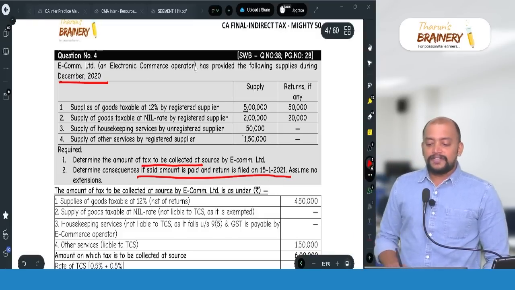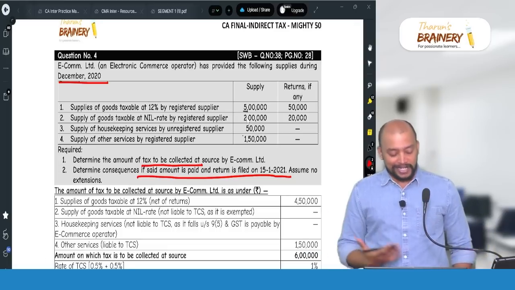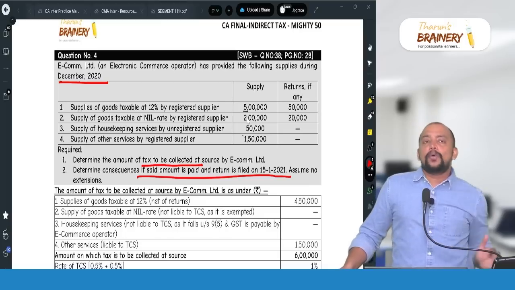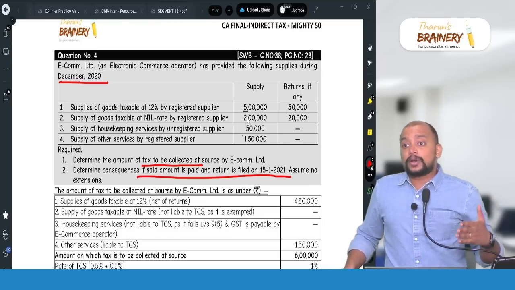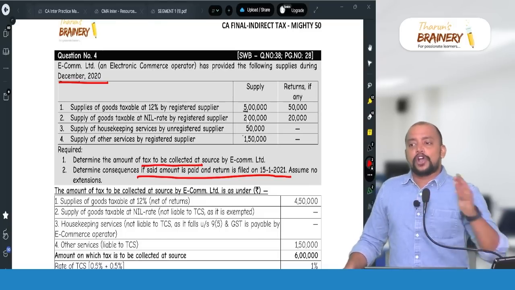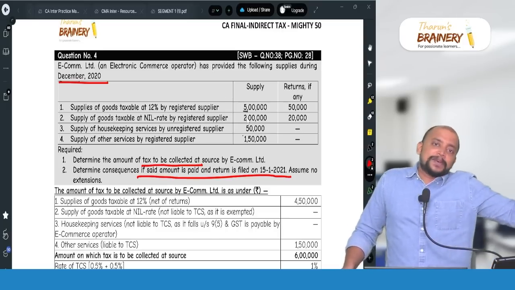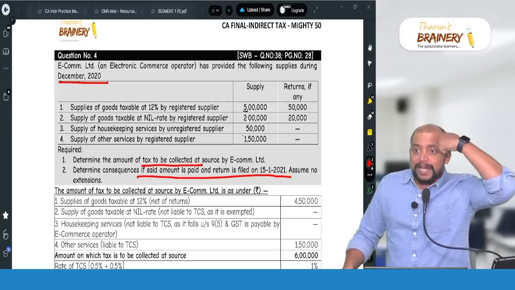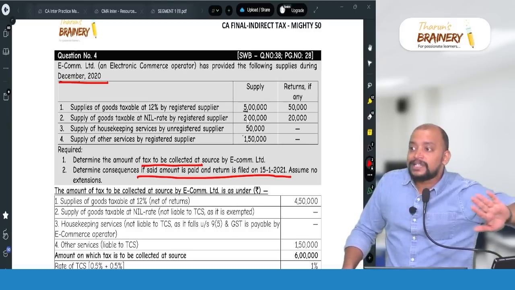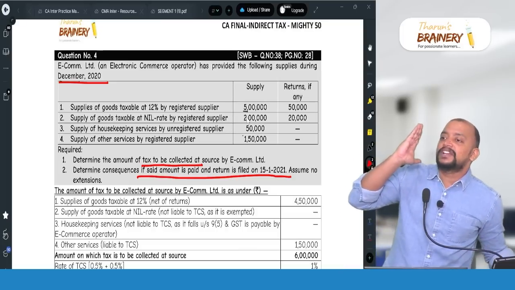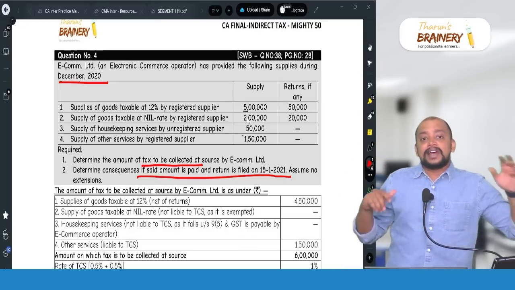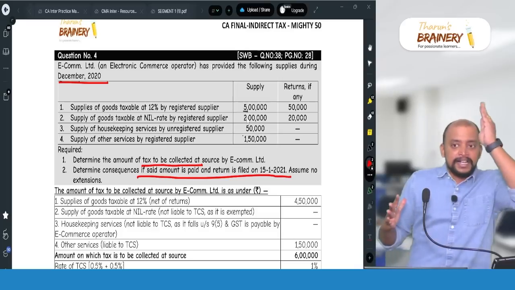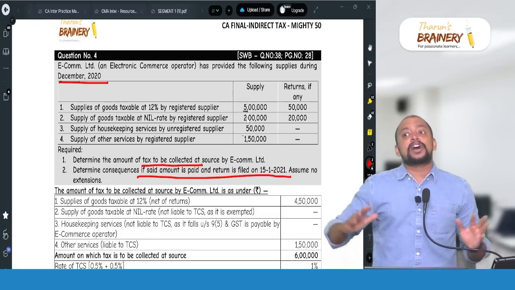Now first we need to compute the TCS. Read that point carefully. Supply of goods taxable at 12% by registered supplier. Is this the own goods of the e-commerce operator or goods belonging to some other person supplied through the e-commerce platform? Goods belonging to some other person supplied through the e-commerce platform. If the own goods of the e-commerce operator are supplied through their platform, there is no TCS liability. TCS liability will arise where there are supplies through the e-commerce operator. When it is regarded as supplies through the e-commerce operator, the supplier and the e-commerce operator are different persons.